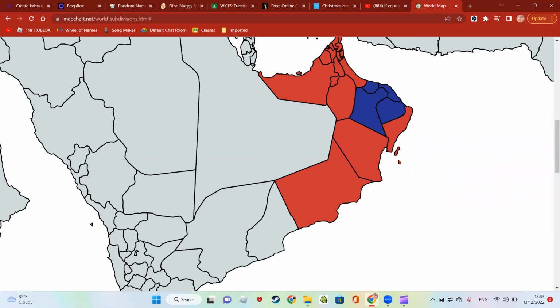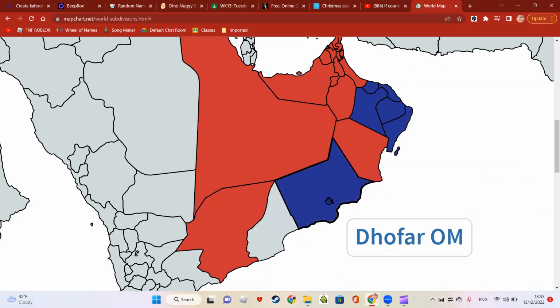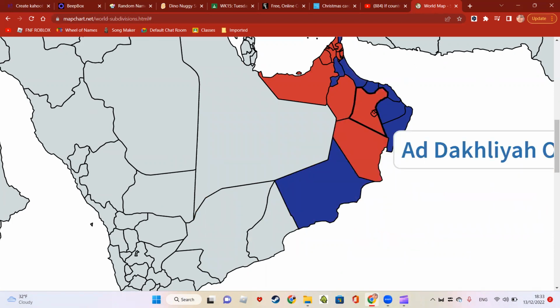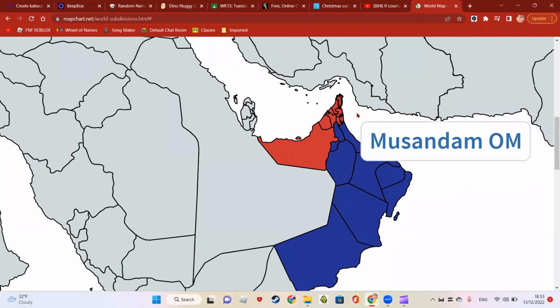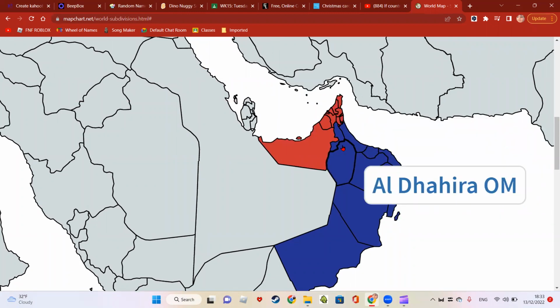But now Oman really starts putting up a fight. They take back Ash-Sharqiya. They take back Dhofar. And they take back Al-Wutsa. And they're very close to claiming back the whole country. In fact, they are able to claim back their previous lands. But they decide to let UAE keep Musandam.